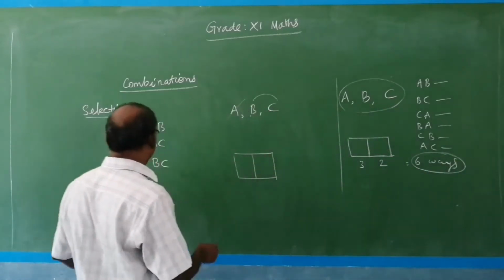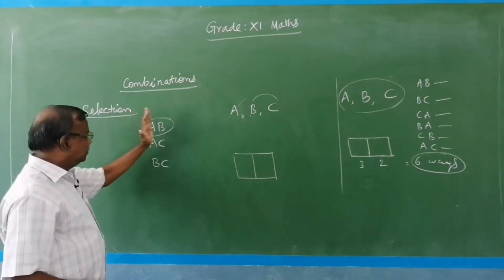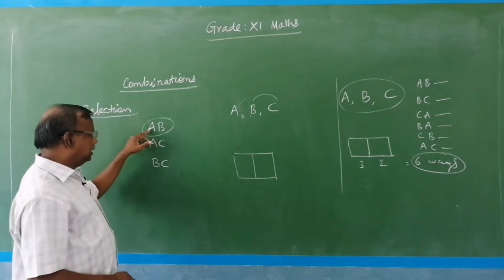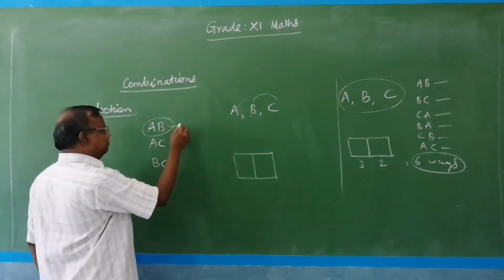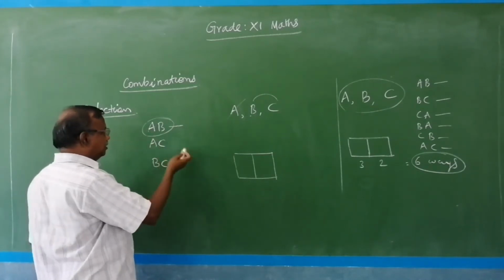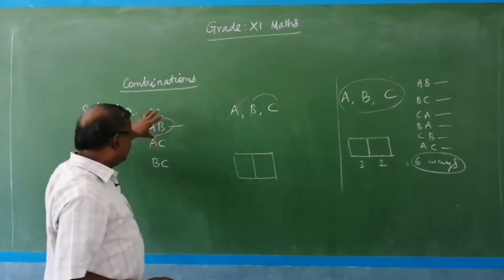In combination, we are combining one person with another person, one object with another object. Once we have selected, the order is irrelevant. The order is not a problem here, so we do not consider the order.